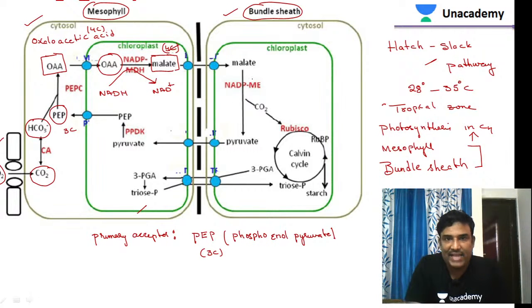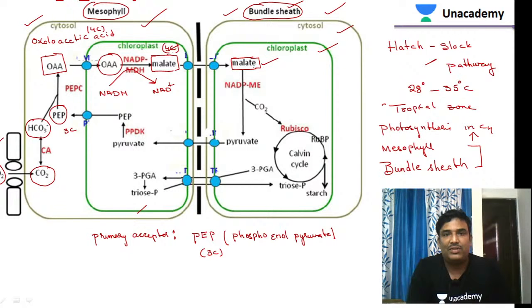Now this malic acid enters into the chloroplast. It moves into the bundle sheath cells, from the chloroplast of the mesophyll cell. It enters into the chloroplast of the bundle sheath cell. So you can see clearly this is a bundle sheath cell and this is a mesophyll cell. Inside the mesophyll cell we have chloroplast. At the same time, inside the bundle sheath cells also we have chloroplast. So from the chloroplast of the mesophyll cell, the malate enters into the chloroplast of the bundle sheath cell.